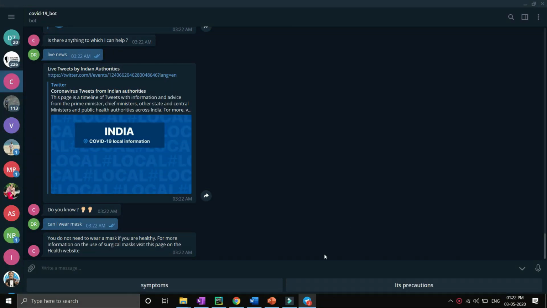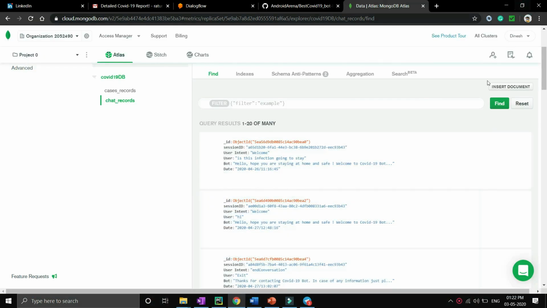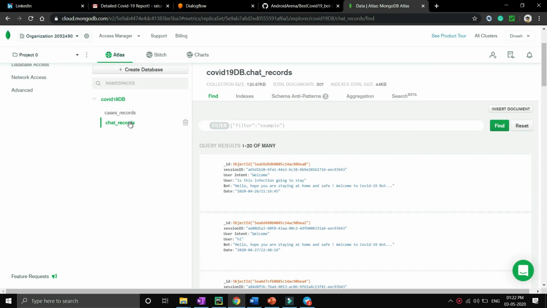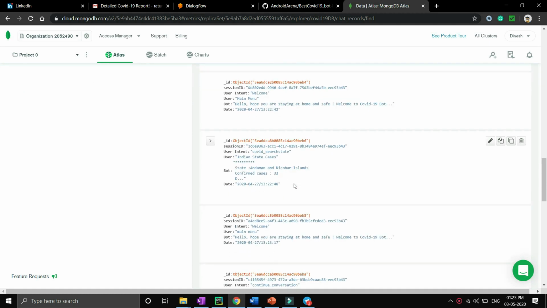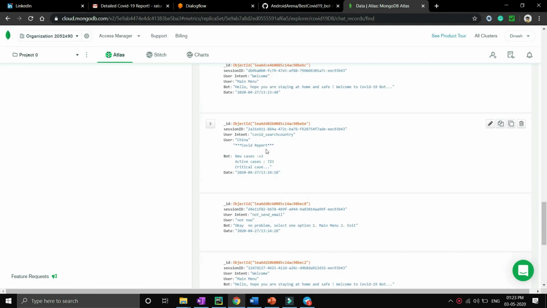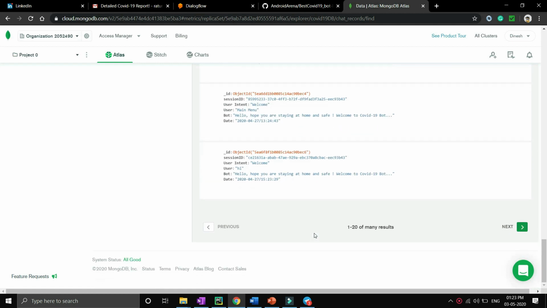Okay, now let's go back to MongoDB. Let's see if our conversation has been saved in the database or not. I have already logged in to my MongoDB Atlas. You can see the chat records collection here, and all the chats between the bot and a user are saved in the database. You can see over here, like user asked for report for China, and bot gave the response back. So for further analysis, you can use this database in MongoDB.